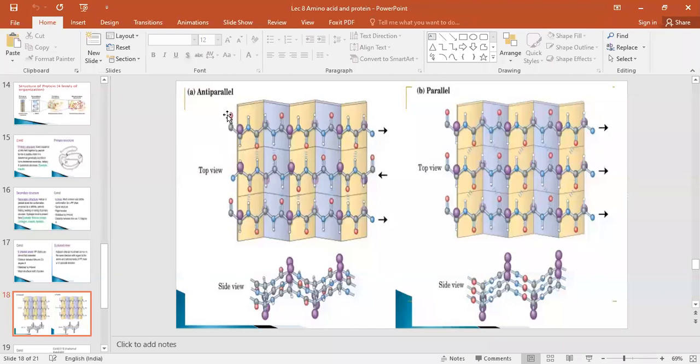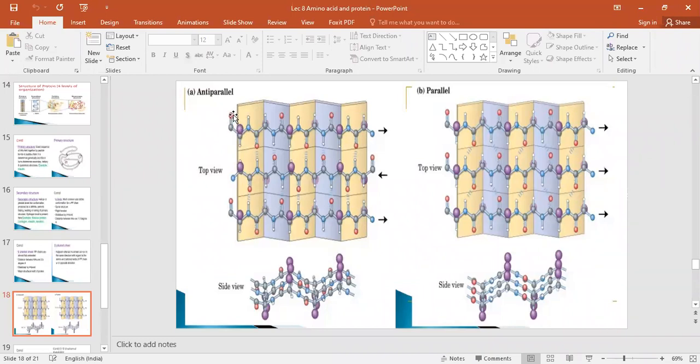This red color one is the C double bond O bond, and this one below is NH. The middle one is your amino acid. This is your first amino acid, and this is your second amino acid.